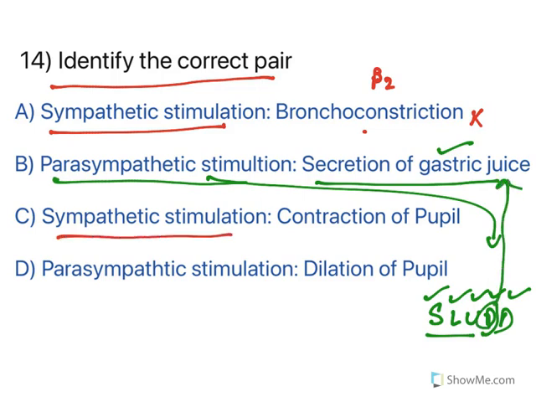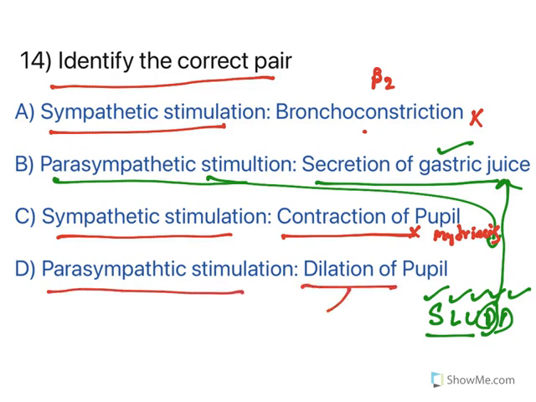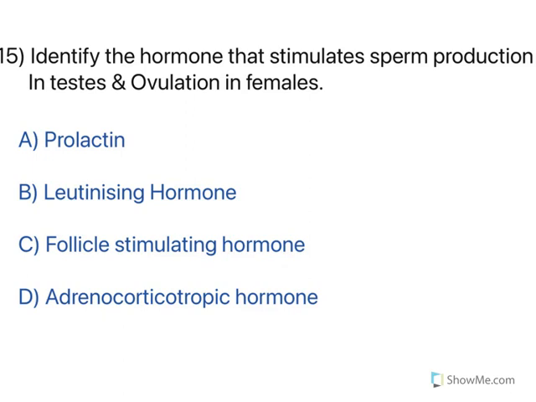The other one, sympathetic stimulation, contraction of pupil. No, it causes dilation of pupil, which is known as mydriasis. Now, parasympathetic stimulation, dilation of pupil. No, it causes contraction of pupil, which is known as miosis. So the right answer here is option B. Next one, the last one.